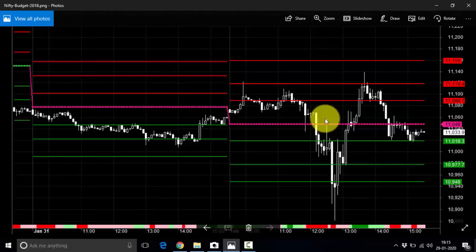If you are shorting on the R1 level, keep a stop loss of R2 and keep a target of pivot and S1. And if you are buying on the S1 level, keep a stop loss of S2 and keep a target of pivot and R1. That is a simple thing. This is a highly accurate strategy and you can test this strategy on this budget day on this Saturday. My dear friends, I have shown you how we can use the pivot points to trade the budget day. You can use the same strategy this year also.